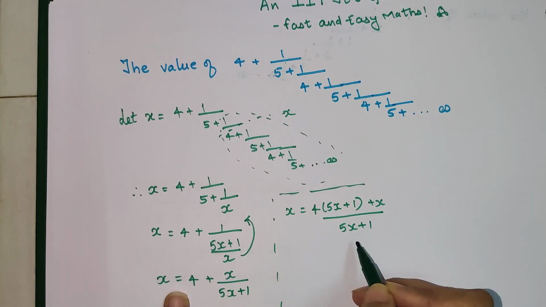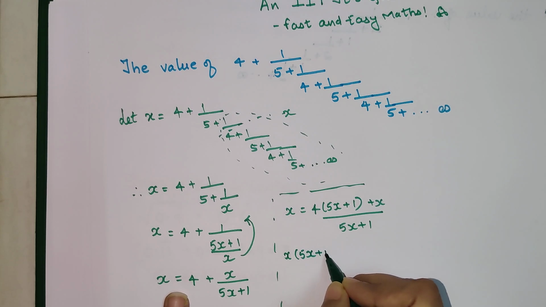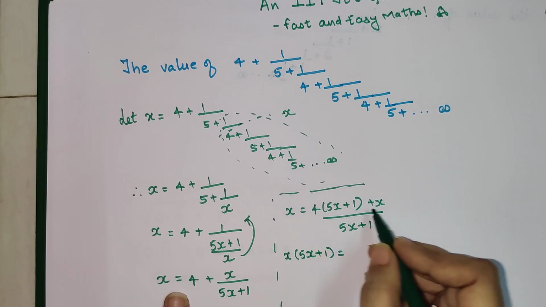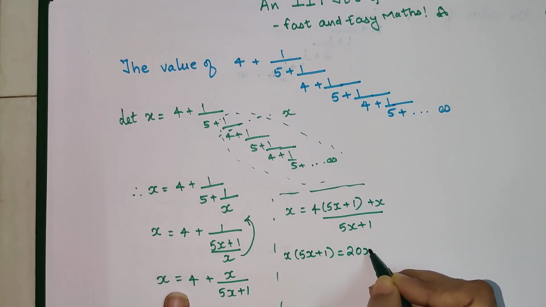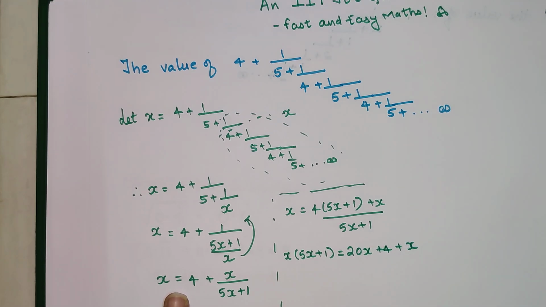Okay, so now we can take this 5x plus 1 on the other side. So here it becomes x into 5x plus 1 is equal to, let's open this bracket, 20x plus 4 plus x. Here also we'll open this bracket. So we have 5x square plus x is equal to 20x plus 4 plus x.